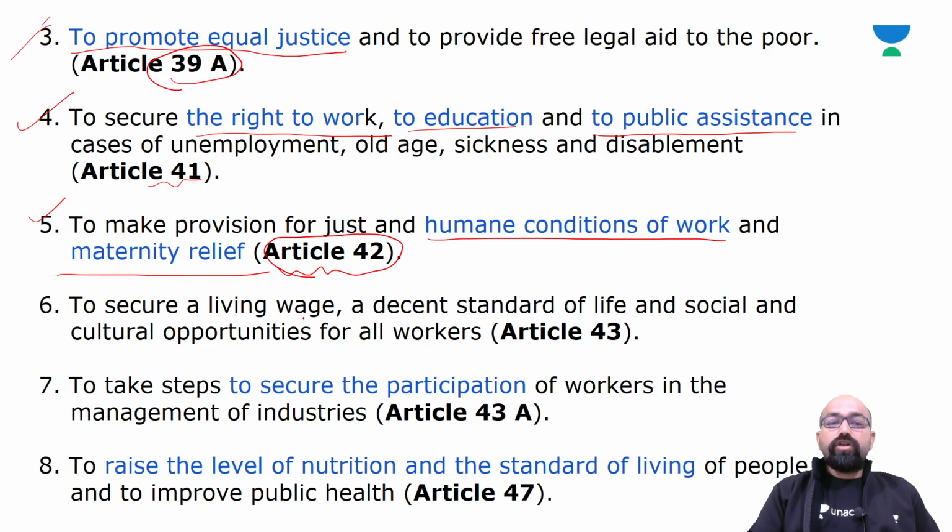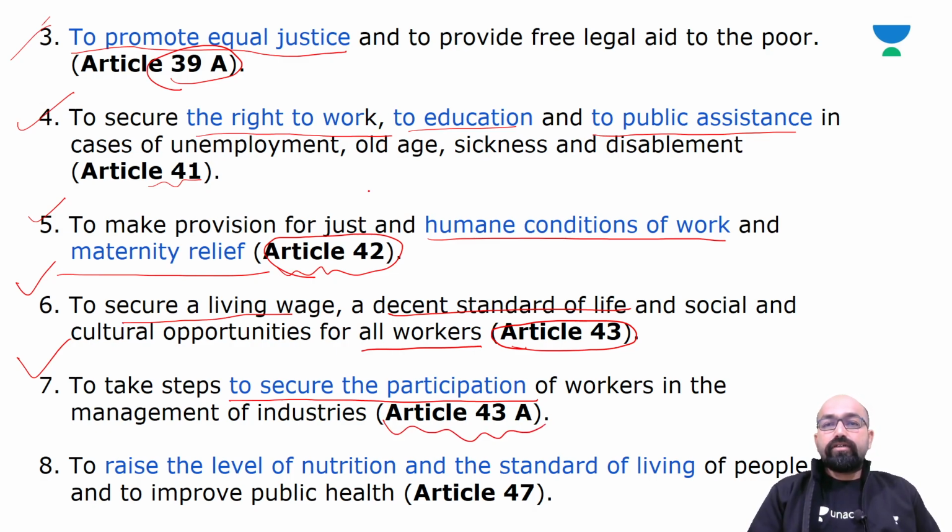Now next, to secure a living wage, a decent standard of life and social and cultural opportunities for all workers, mentioned in Article 43. Next, yes guys, to take steps to secure the participation of workers in the management of industries, mentioned in Article 43A.